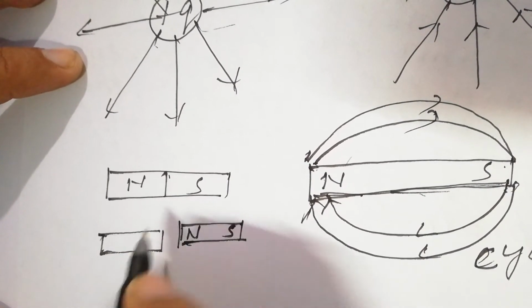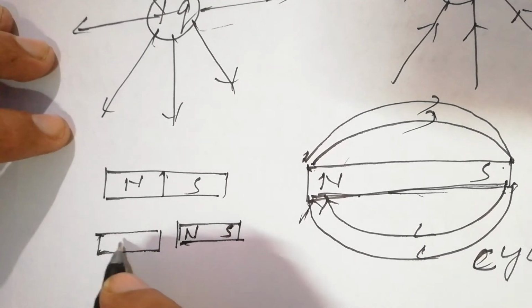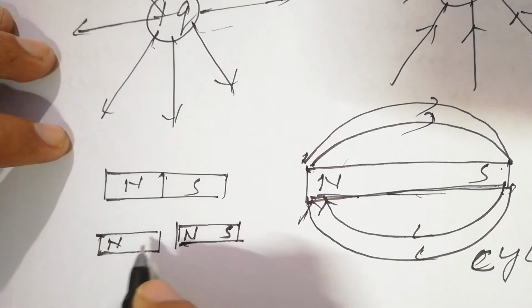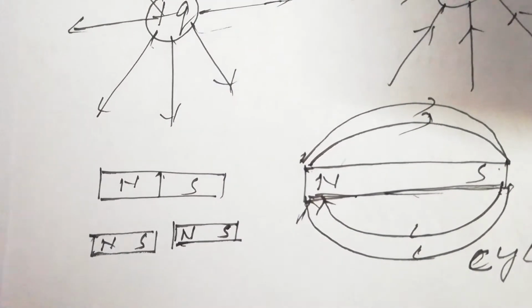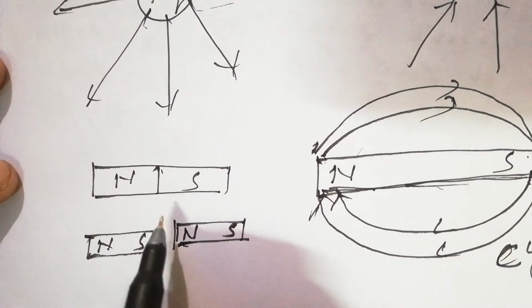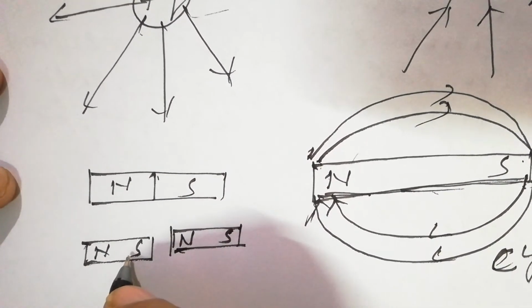And if this end is, let's suppose, the north pole, automatically a south pole appears on this side. So in case of magnetic field, monopole does not exist.